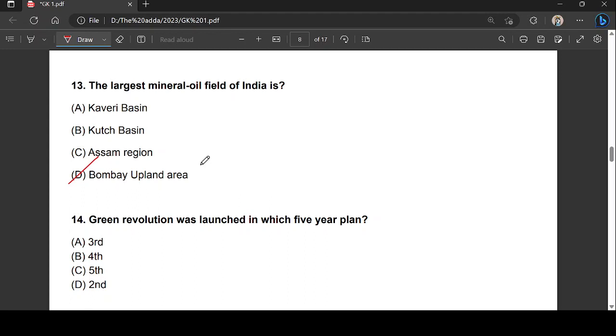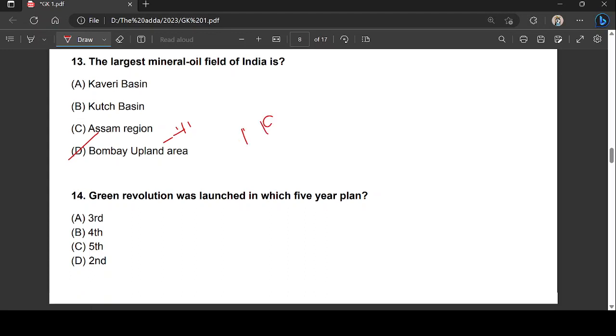Bombay High is situated about 161 kilometers north of the Bombay coast, Maharashtra. It is an offshore field, guys, and it produces nearly 38% of our domestic production. And the world's largest oil field is located in Saudi Arabia, known as the Ghawar Field. Remember that. And Digboy is the first oil well in India.